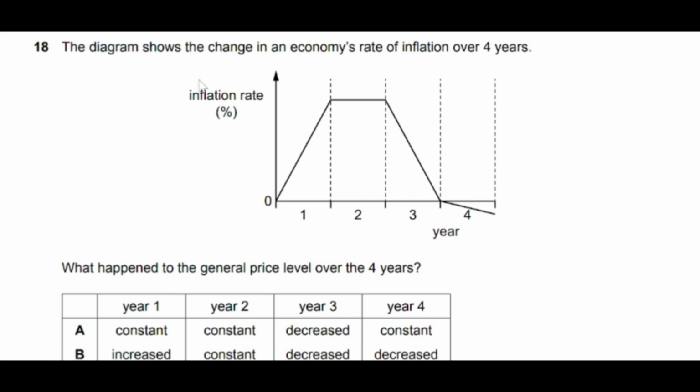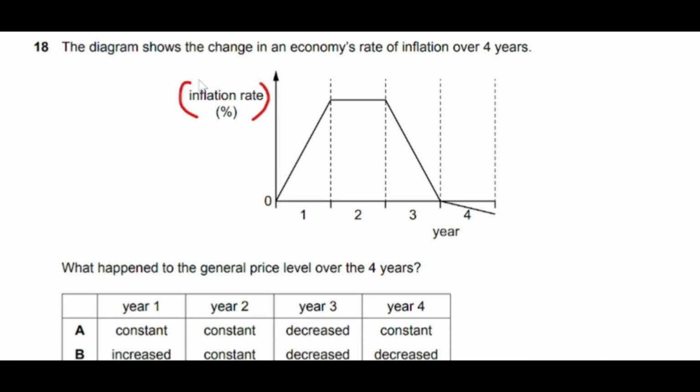Moving to question number 18. The diagram shows the change in economy's rate of inflation over 4 years. So you can stop the video and read the question carefully first, then figure out the answer, right? So what happened to the general price level over the 4 years? Keep in mind, on y-axis we have rate of inflation. We don't have price level here. This is rate of inflation.